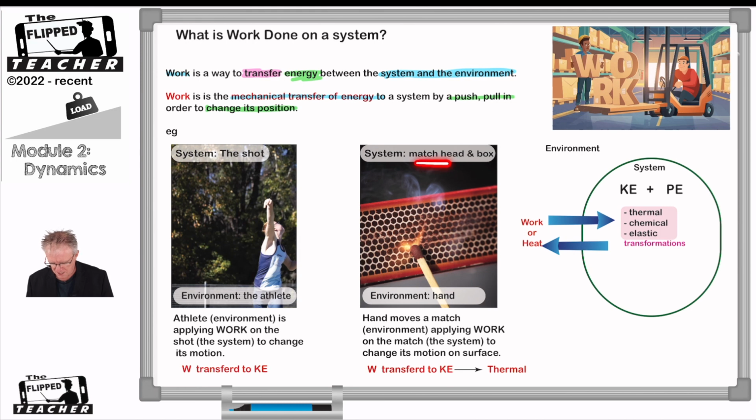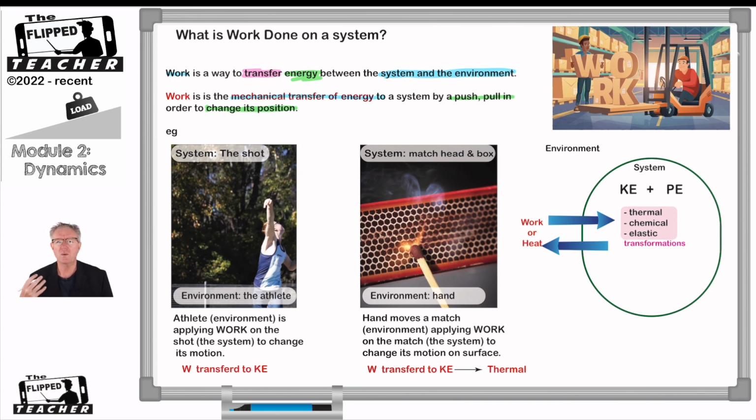So with the match head and the box, in this instance, the work is being done to cause the match to increase its motion. So we're getting an increase in kinetic energy, but we're getting some transformations happening within the system. That kinetic energy is also being converted to thermal energy because we've got an increase in temperature between the two surfaces, and of course then we have a chemical reaction going on to then ignite the bit of wood. So basic ideas we're looking at here at the moment is that work, what is the definition of work?